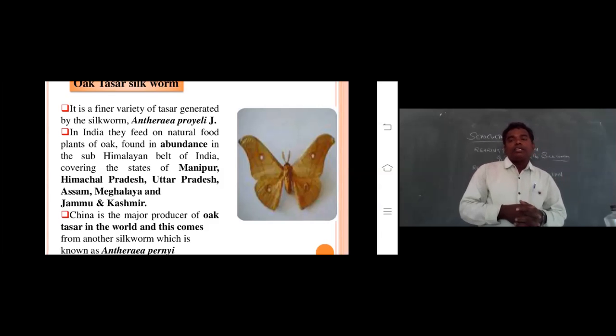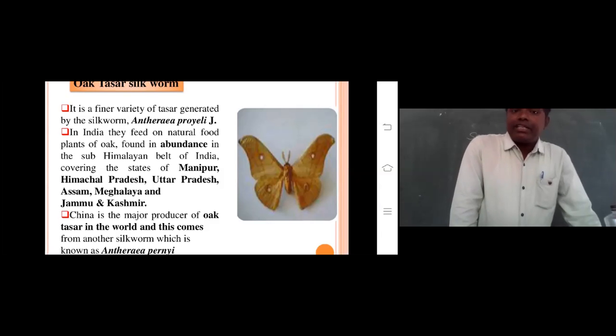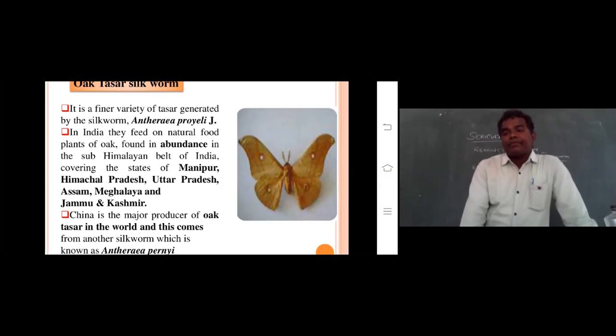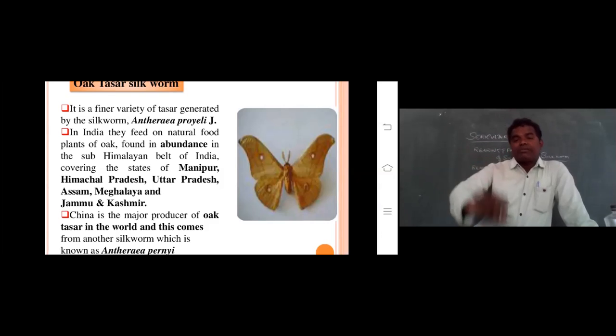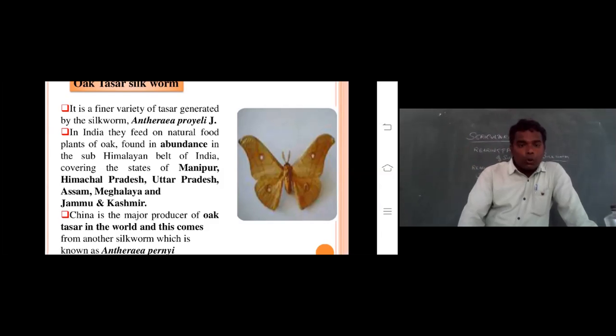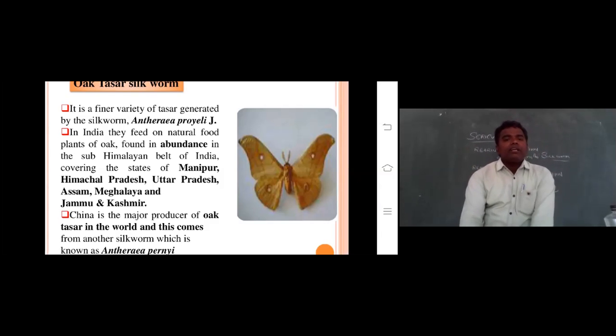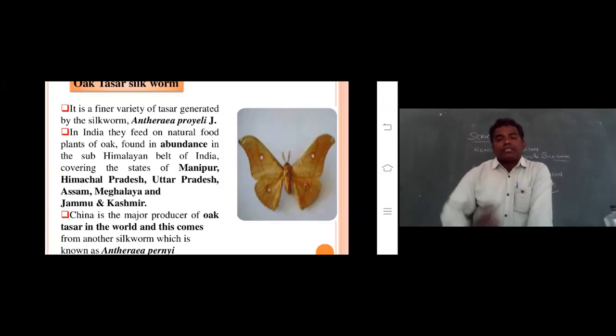Antheria proylei. It was introduced by a scientist, James. In India, they feed on the natural food plants of oak. Natural food plant of what, ma? Oak plants. Remember one thing: it is found in abundance in the sub-Himalayan belt of India, covering the states of Manipur, Himachal Pradesh, Uttar Pradesh, Assam, Meghalaya, and Jammu and Kashmir.